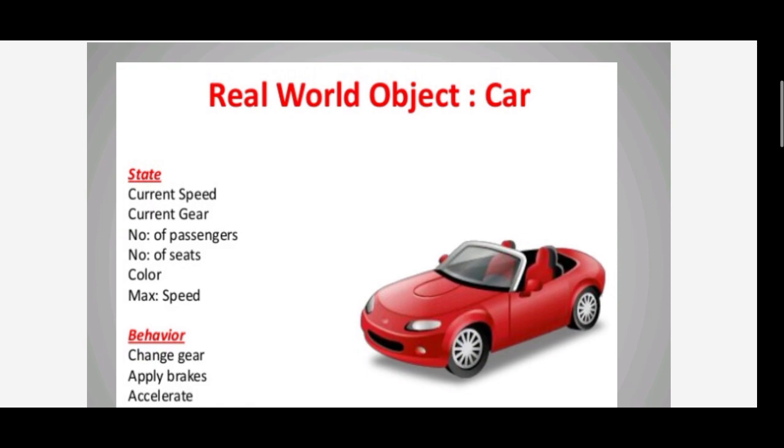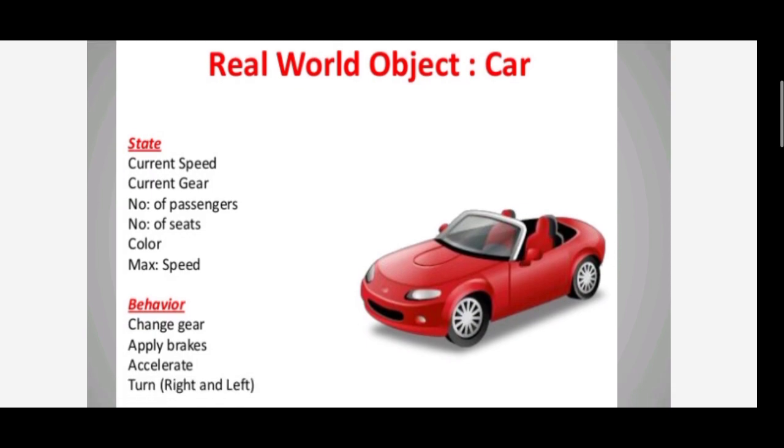Here a real world object is a car. The state characteristics are current speed, current gear, number of passengers allowed, number of seats available, color, maximum speed of the car. The behavior of the car is change the gear, apply the brakes, accelerator, turn right and left.